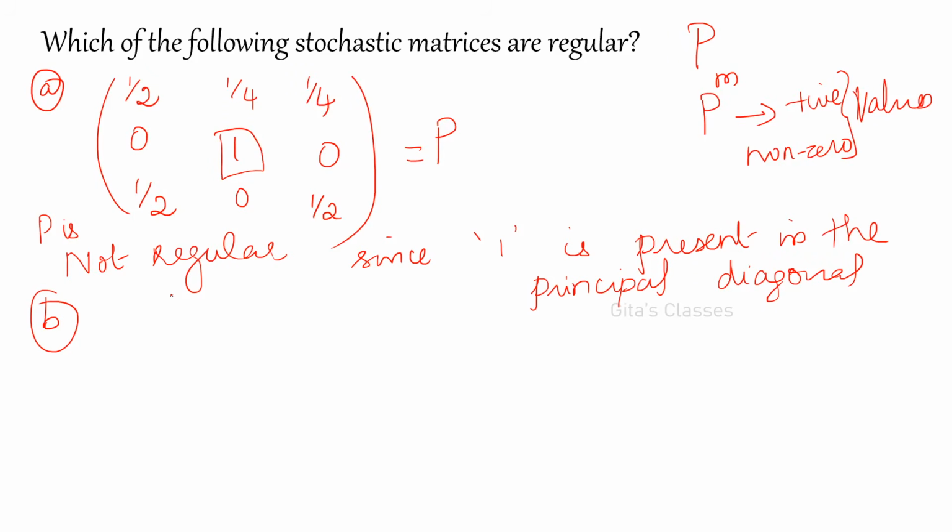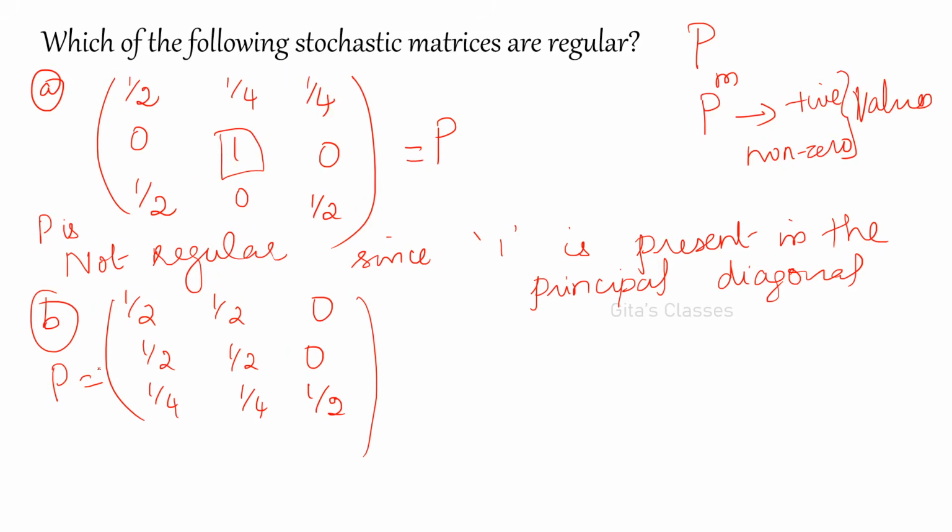Second matrix, 1 by 2, 1 by 2, 0. 1 by 2, 1 by 2, 0. 1 by 4, 1 by 4, 1 by 2. Now, this is our P. So, what you have to do? You have to find out P squared. In M1, on my channel, in the first introduction class, I have taught how to use the calculator for matrix multiplication. If you go through that, it will be very easy. Using the calculator, you can find out P squared, P cube and so on.